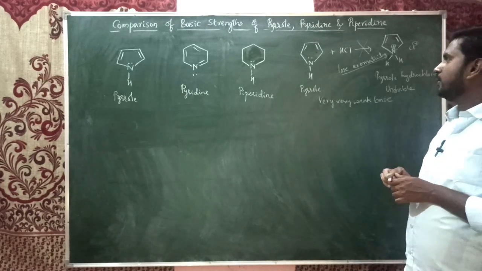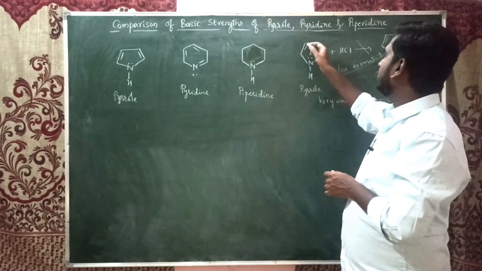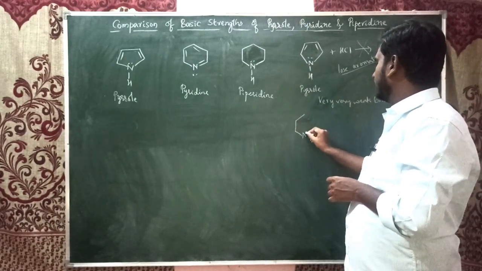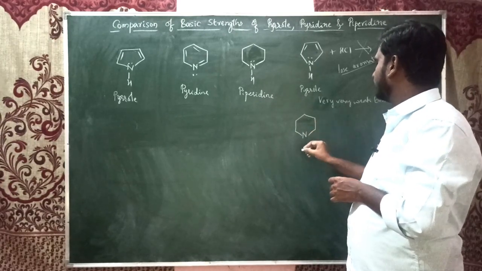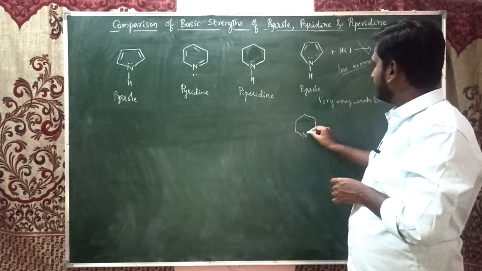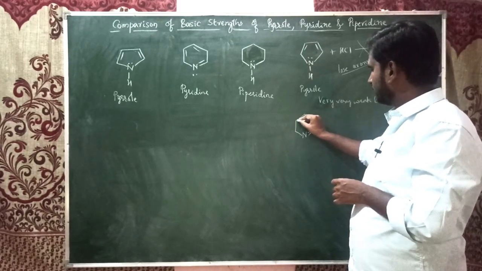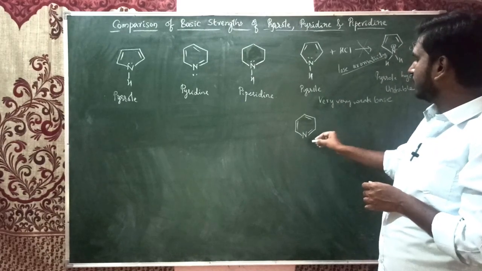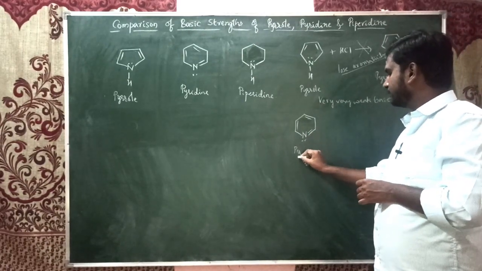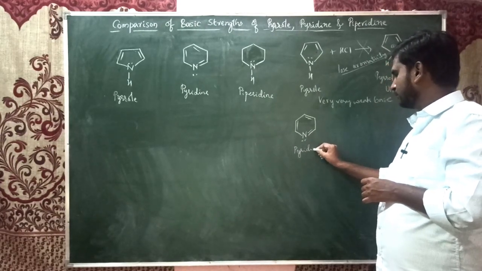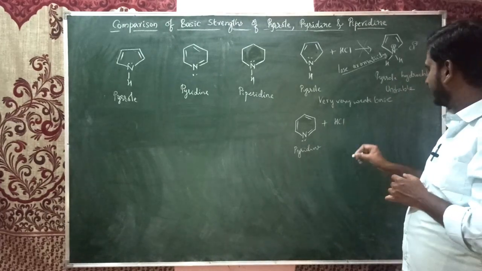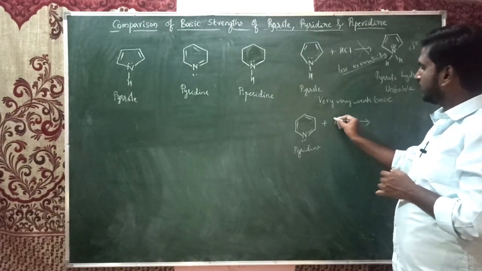Okay. Now the same thing will apply for pyridine. Pyridine is a 6-membered heterocyclic ring, whereas pyrrole is 5-membered. In the case of pyridine, when it is reacted with an acid like hydrochloric acid, it also accepts that proton.